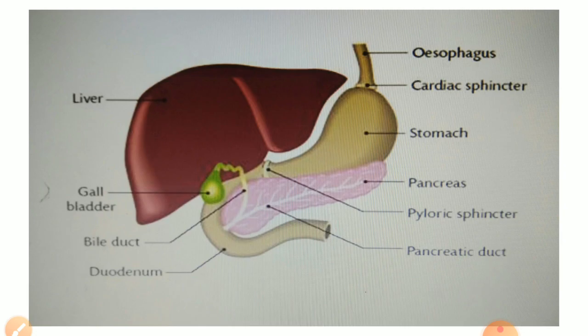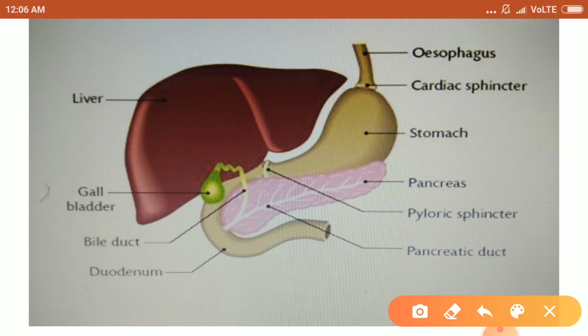Now the food reaches the small intestine. From the stomach the food enters the small intestine. The duodenum is the first part of the small intestine. It receives the secretions from the liver and pancreas. They both send their secretions into the duodenum. The liver and pancreas secrete their secretions which are helpful in the complete digestion of carbohydrates, proteins and fats. Thus we can say that complete digestion of food takes place in the small intestine.